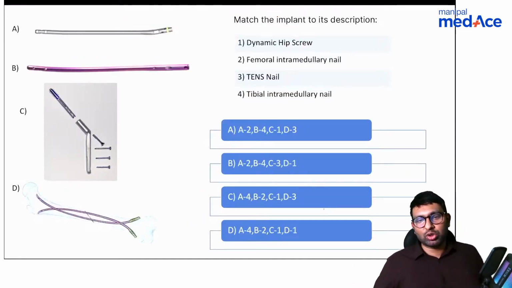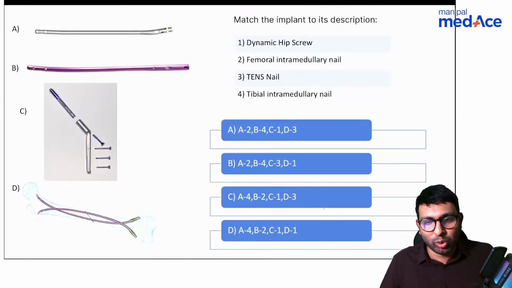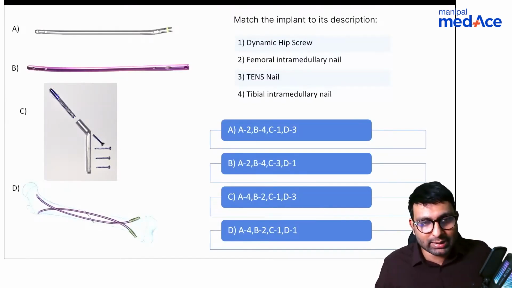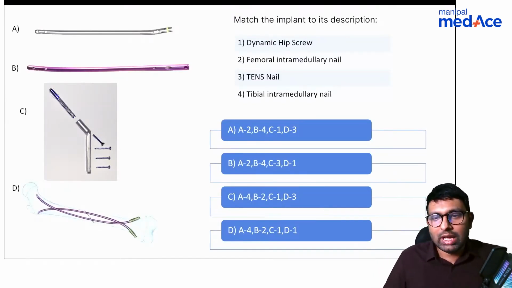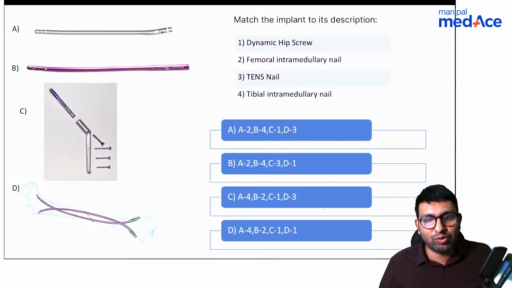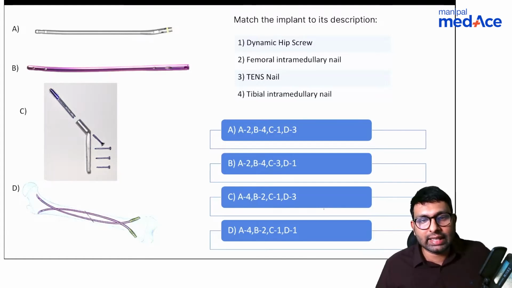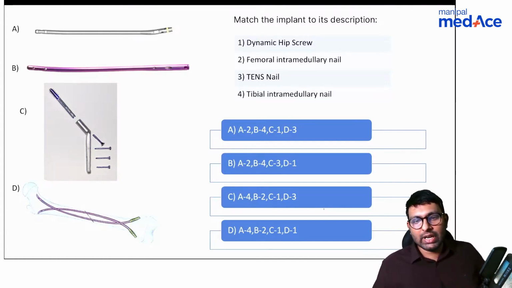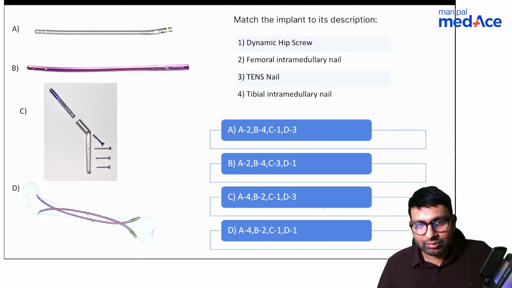Now coming back to orthopedics again, I had a lot of requests in the group to discuss implants, mainly screws and nails and all of them. So I've included this question here where you have 4 implants marked as A, B, C and D. And then we've given a description on the side which mentions dynamic hip screw, femoral intramedullary nail, TENS nail and tibial intramedullary nail. Now you have to match these implants to their description.